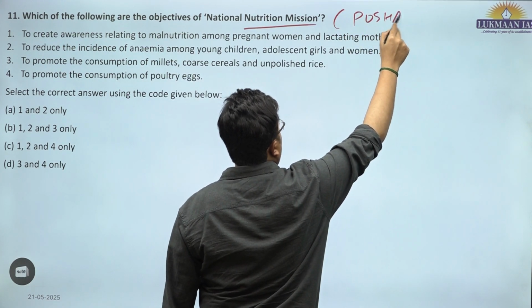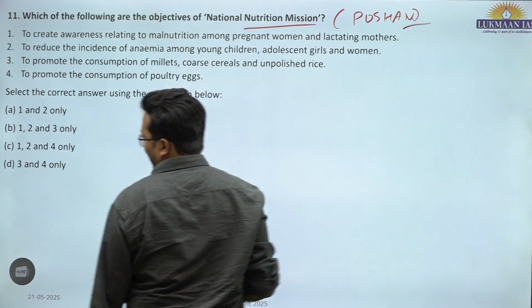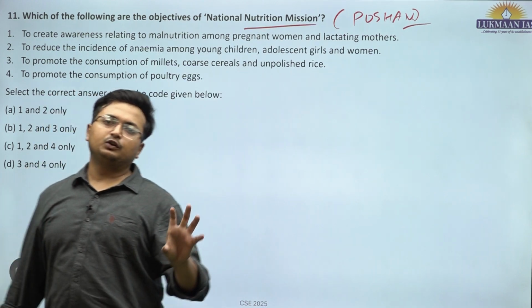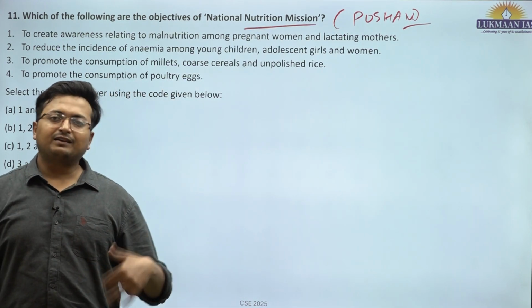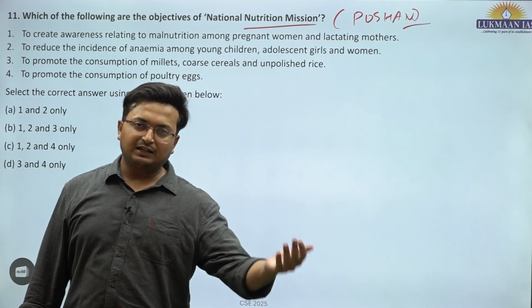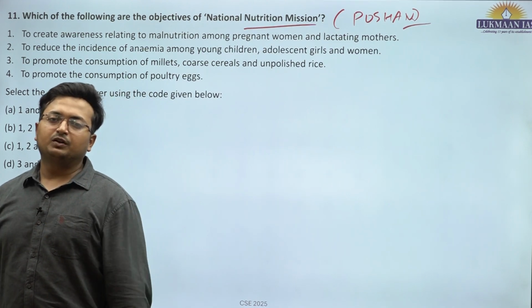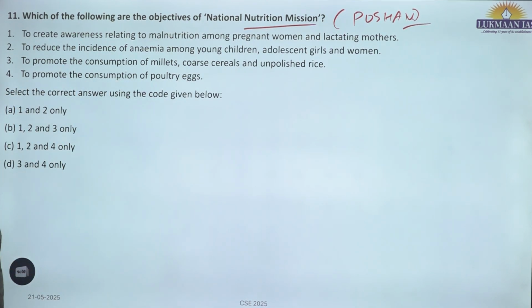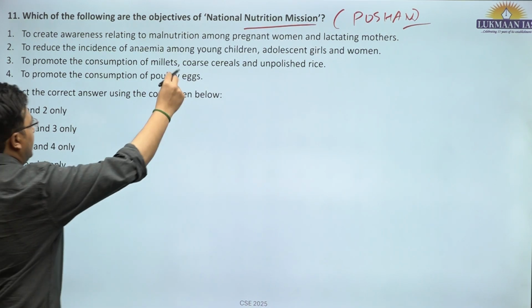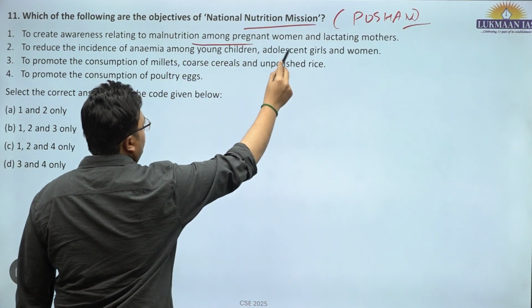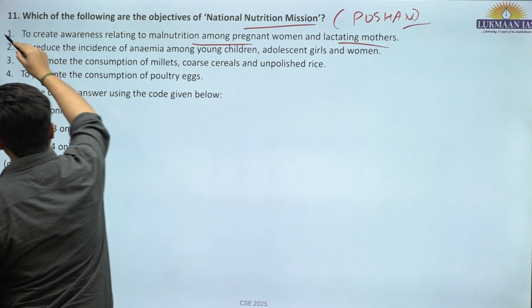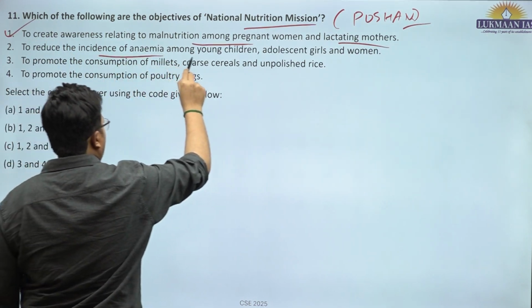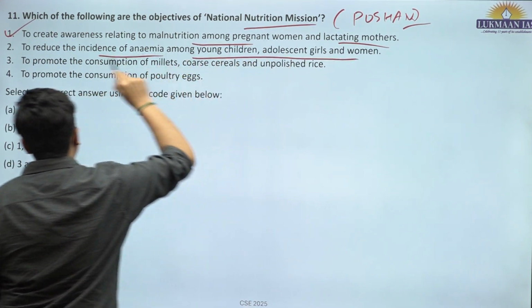This is an umbrella scheme for tracking all those schemes where nutritional profiles have to be improved, be it the Women and Child Development Ministry, be it the Ministry of Health and Family Welfare. All have been incorporated onto a POSHAN tracker. So to create awareness related to malnutrition among pregnant women and lactating mothers, this is correct. To reduce the incidence of anemia among young children, adolescent girls and women, this is also correct.